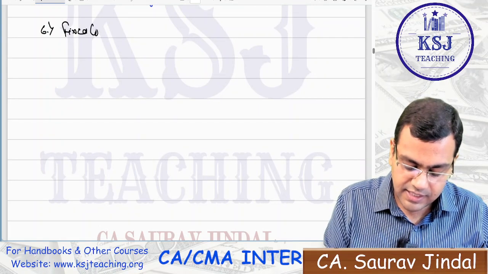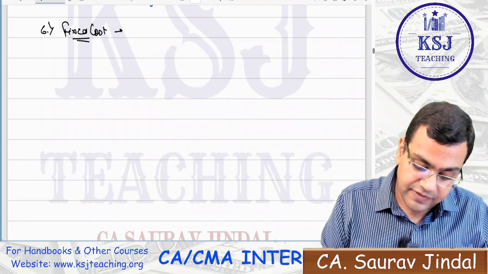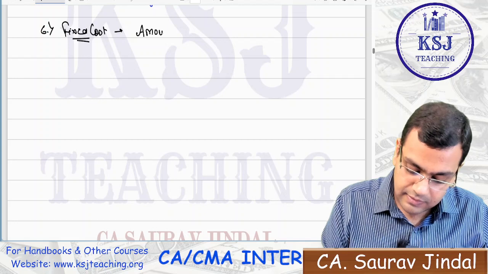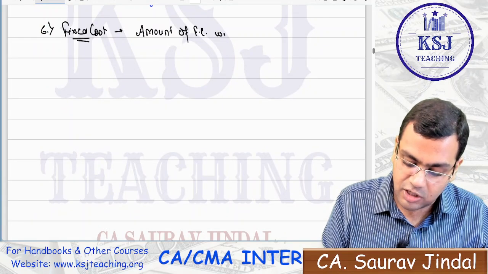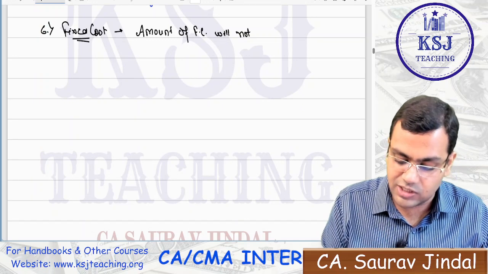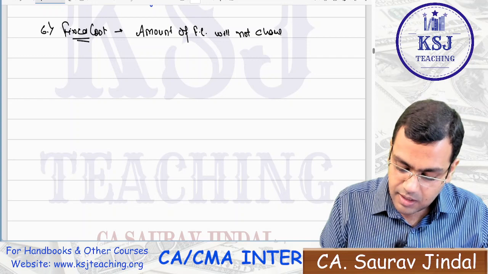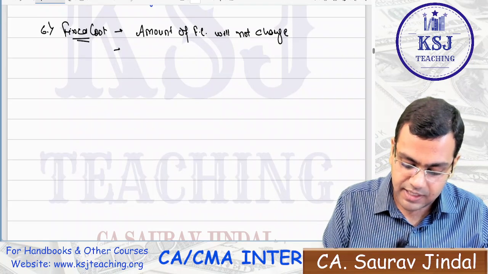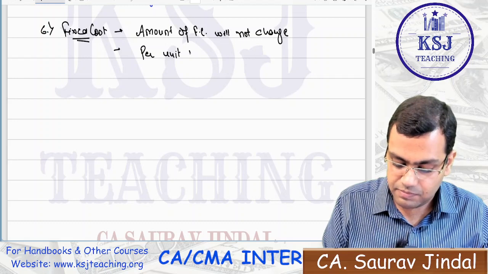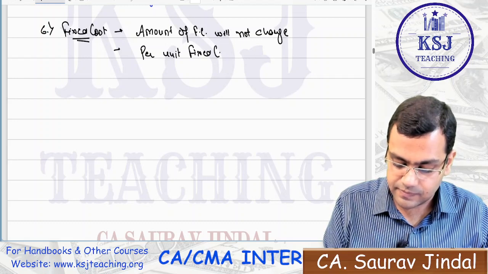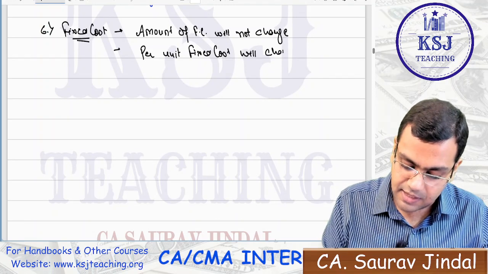Sir, if there is any fixed cost that is given to you, the amount of fixed cost will not change. This is what we have studied about the nature of fixed cost, that the amount will not change, sir. The amount of fixed cost will not change, but the per unit fixed cost will change.